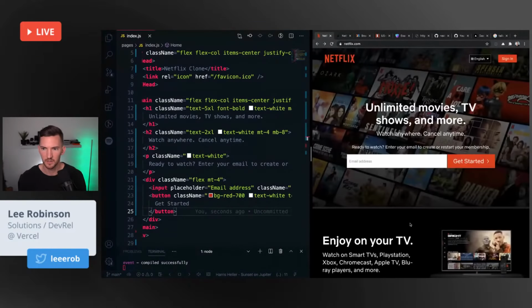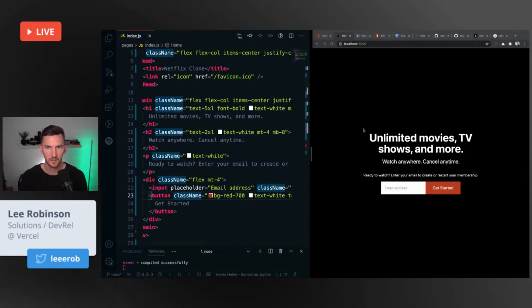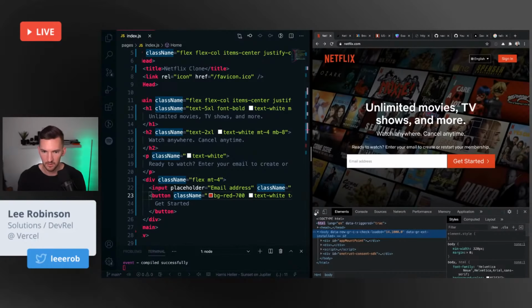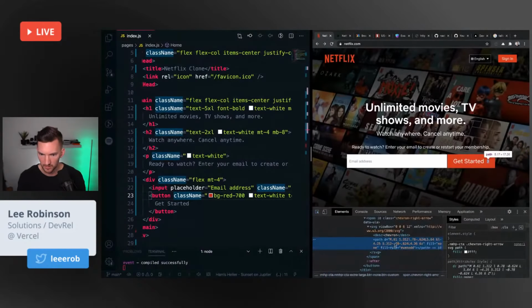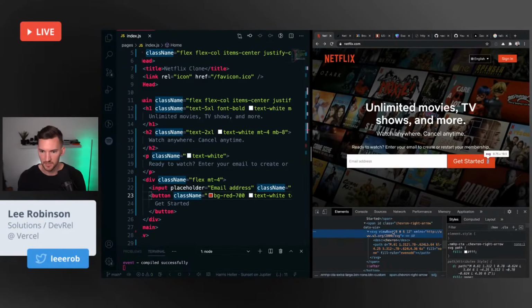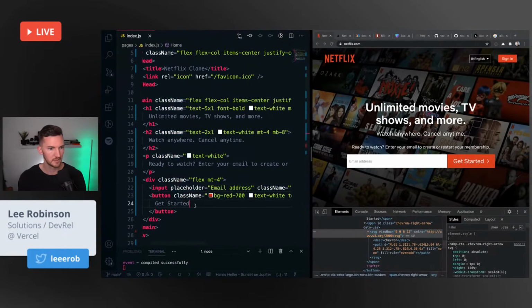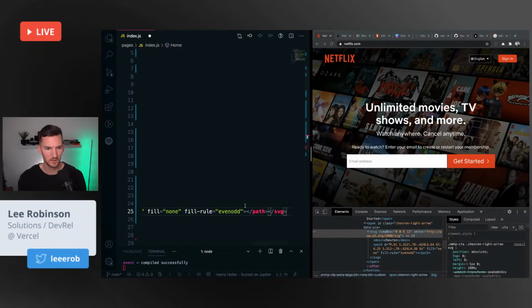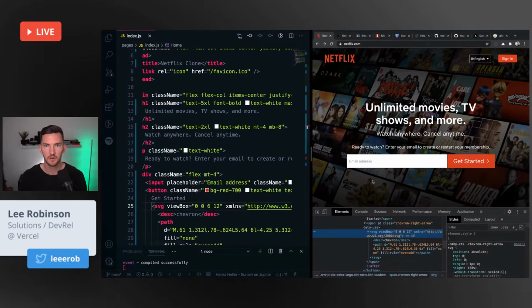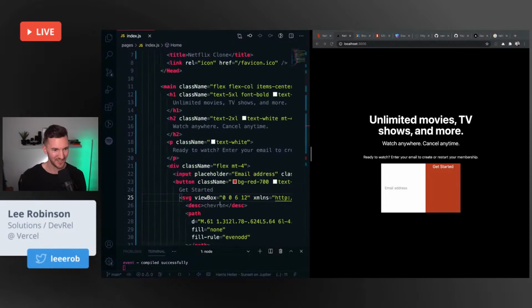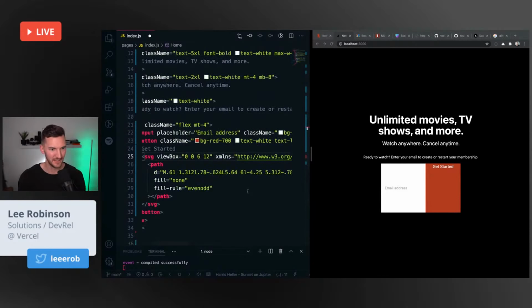Email address needs to be longer. I also wonder if they're doing a caret here or if they're doing an SVG. They are doing an SVG for a chevron. I might be able just to take this and copy element. See if that works. Yeah, that works. That looks excellent. I think we just ship that the way it is. Yeah, let's not do that.